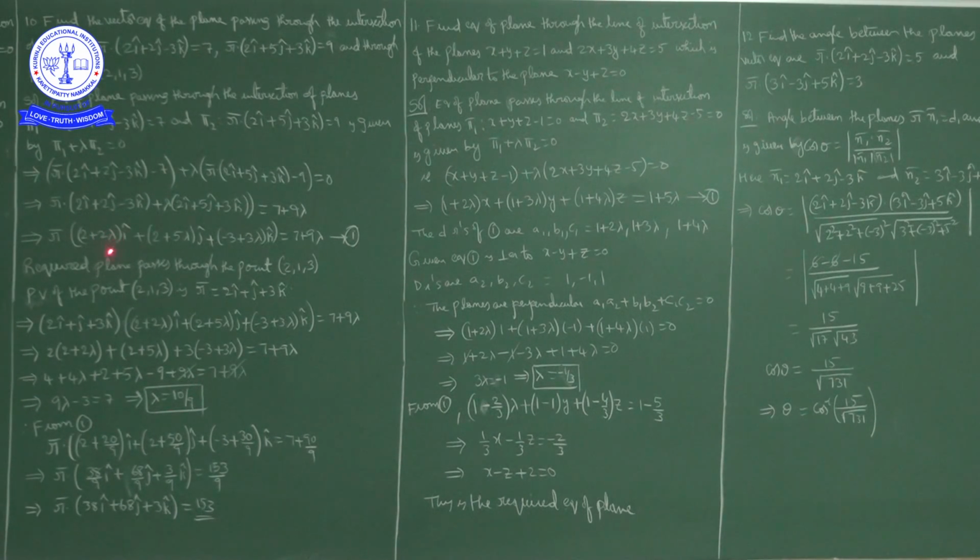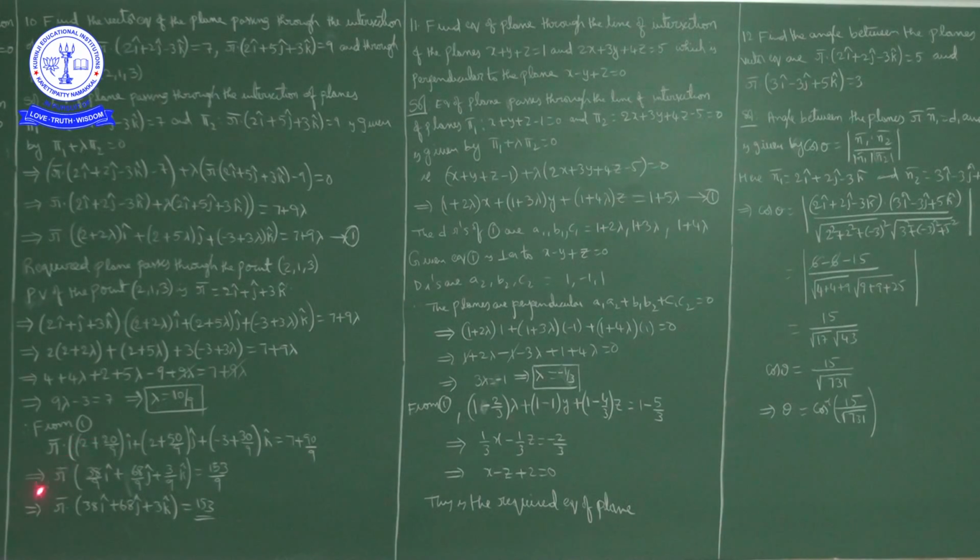From 1, r bar dot: 2 plus 2 lambda is 20 by 9 i cap, 2 plus 5 lambda is 50 by 9 j cap, minus 3 plus 3 lambda is minus 27 plus 30, that is 3 by 9 k cap, is equal to 7 plus 9 lambda, and 9 lambda is 90 by 9.